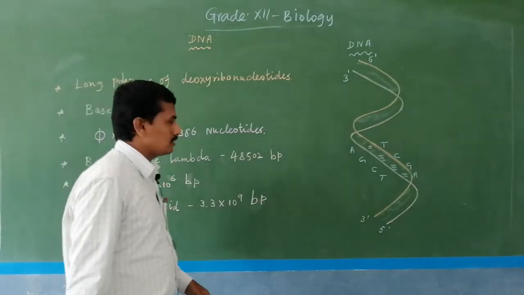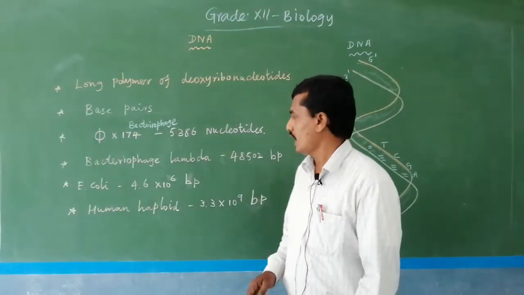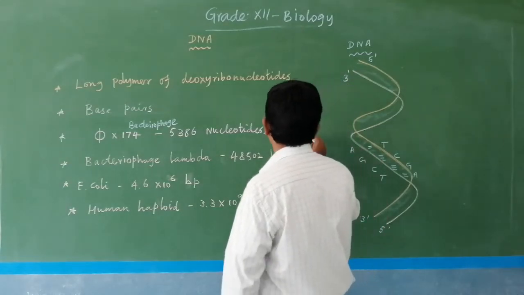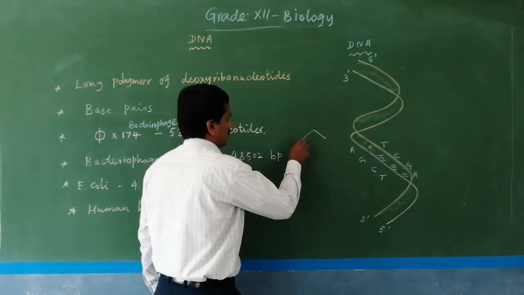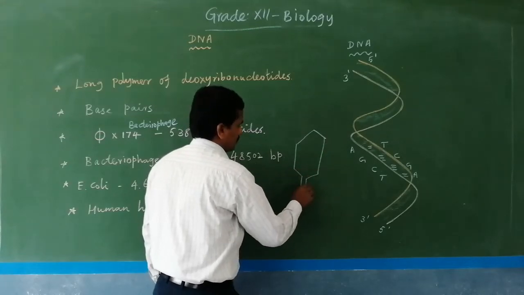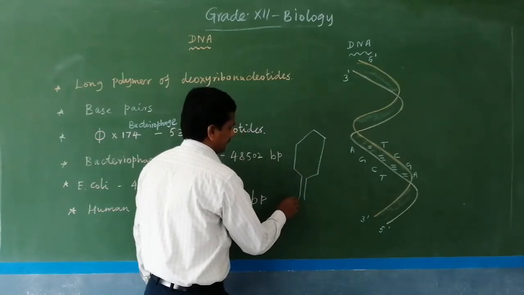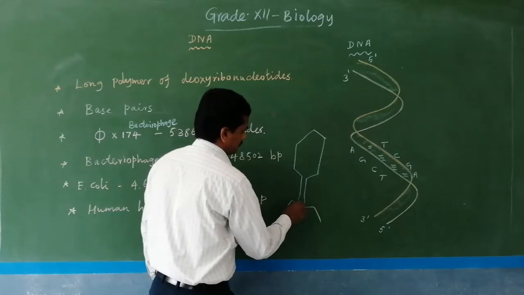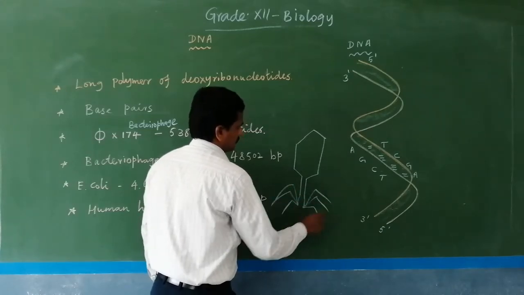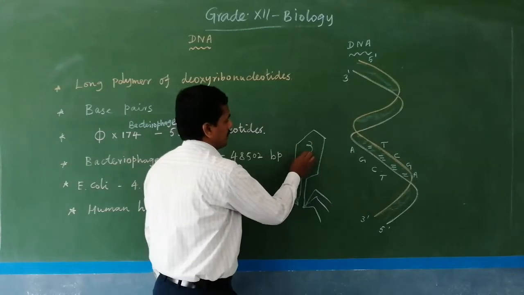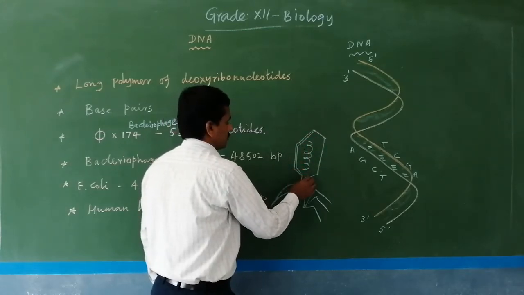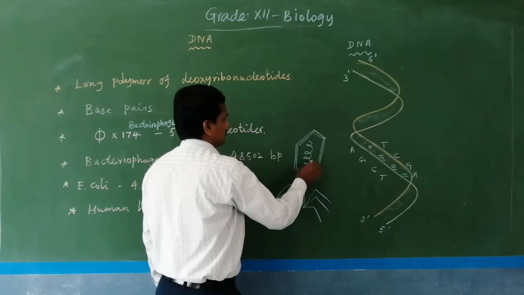Next one, bacteriophage lambda. I will give one idea about a bacteriophage, or you may already have studied it in earlier classes like 9th. This is a bacteriophage, actually a T4 bacteriophage, or maybe T2; T-even and T-odd phages are present.